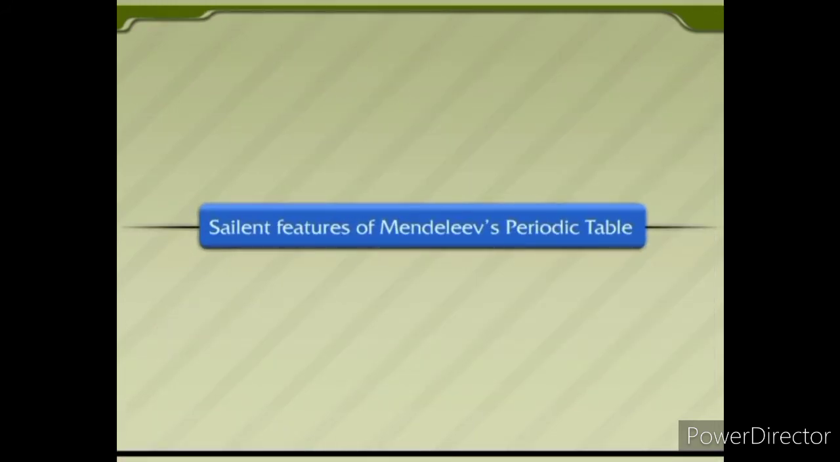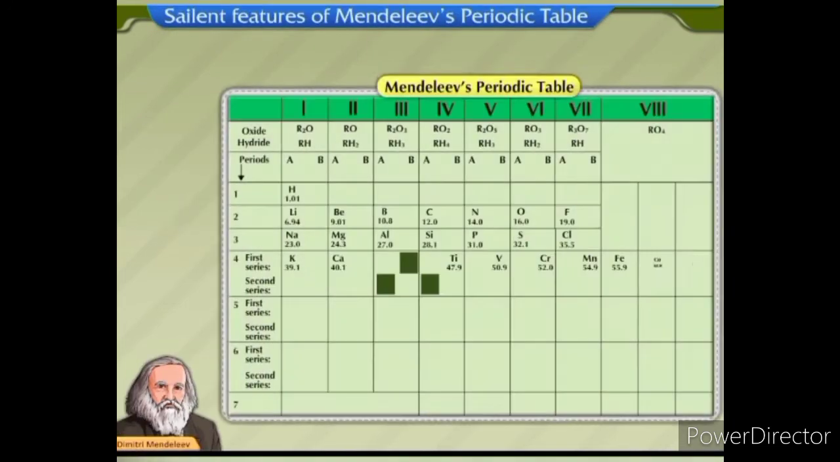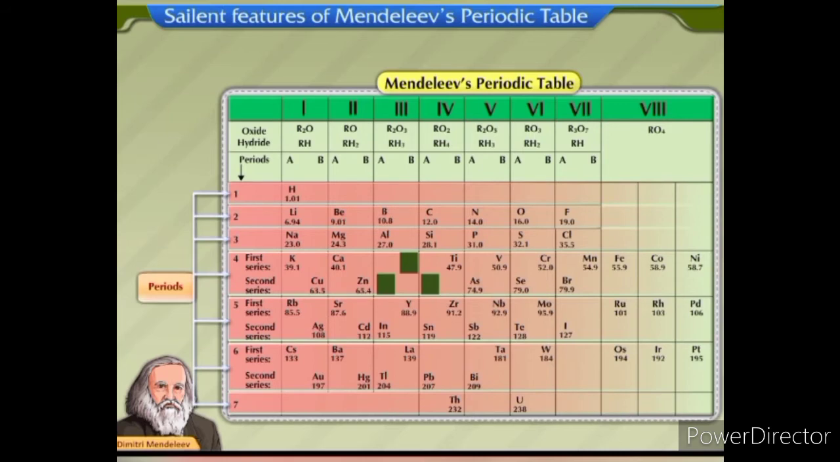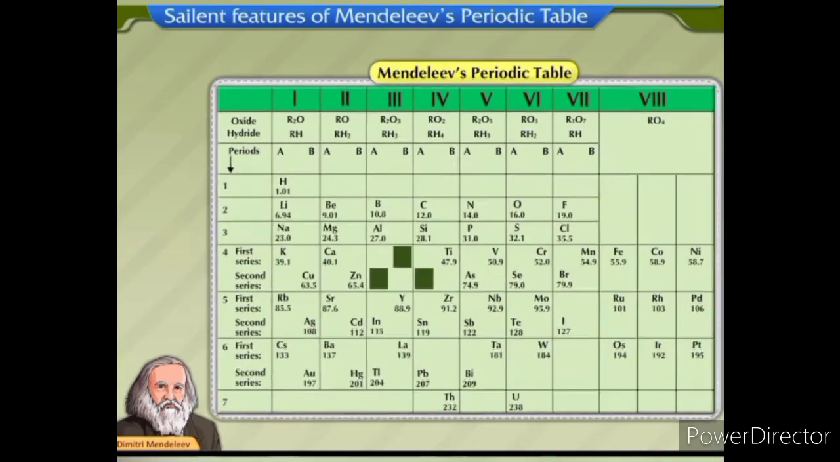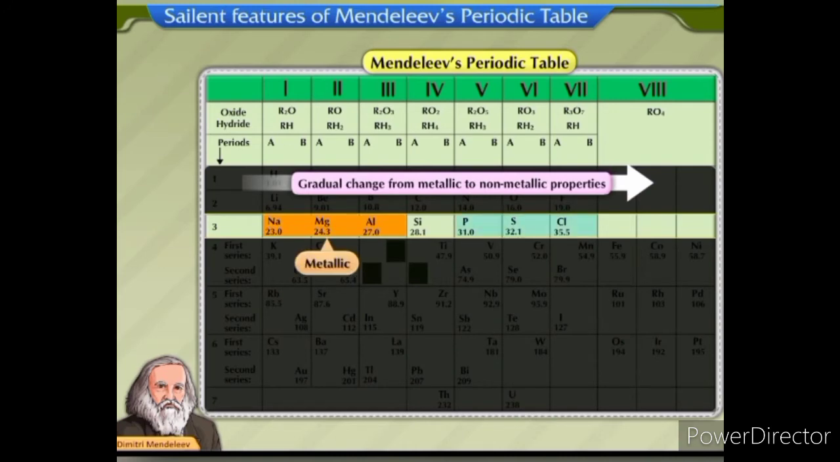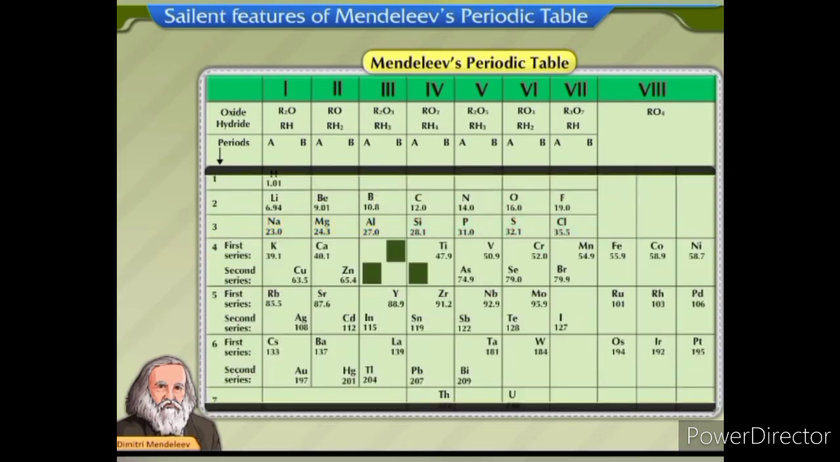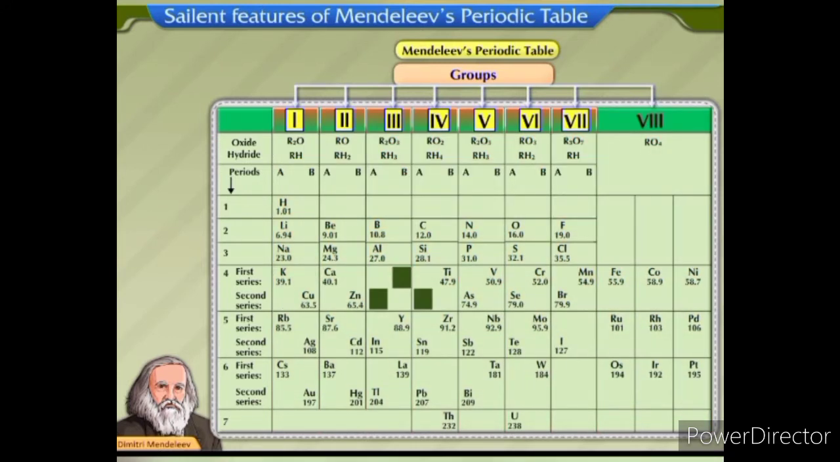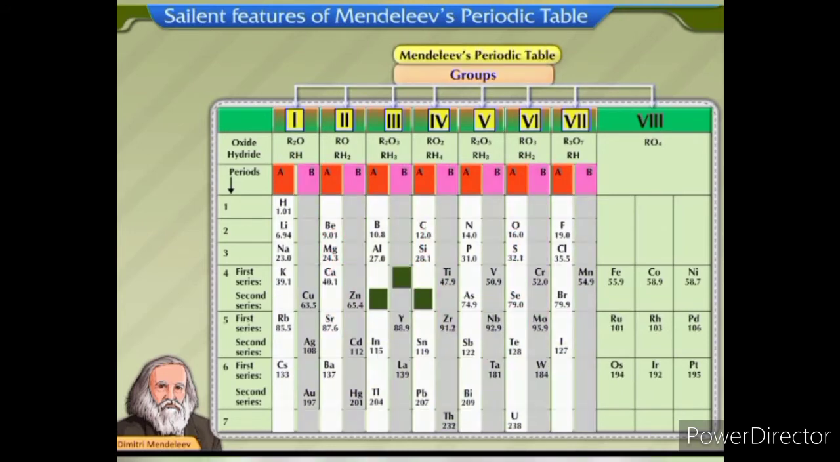Salient features of Mendeleev's periodic table. In Mendeleev's periodic table, the horizontal rows are called periods. There are 7 periods and they are numbered from 1 to 7. As one moves from left to right in a period, there is a gradual change from metallic to non-metallic properties. There are 8 vertical columns called groups. They are numbered from 1 to 8. Groups 1 to 7 are further divided into 2 subgroups, A and B.